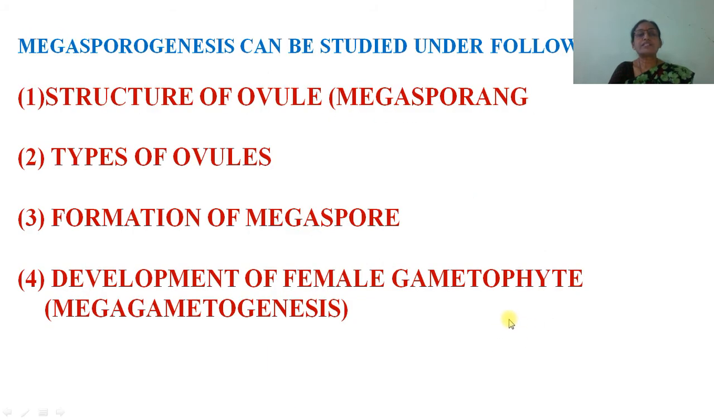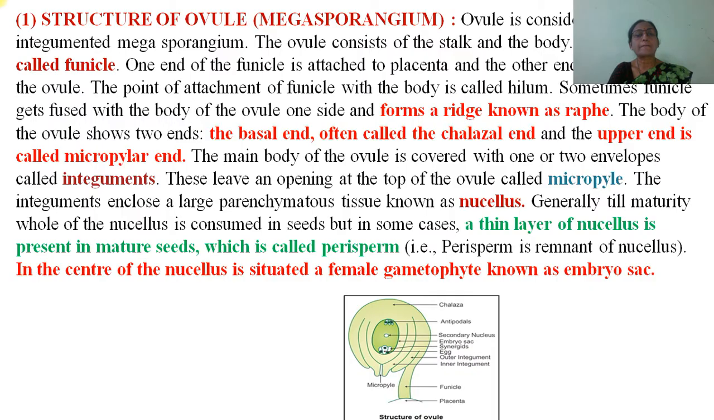Megasporogenesis can be studied under the following heads. Number one, structure of ovule, that is megasporangia. Second, types of ovules. Third, formation of megaspore. Fourth, development of female gametophyte or megagametogenesis. We will study one by one. The first one is the structure of ovule, that is megasporangia.